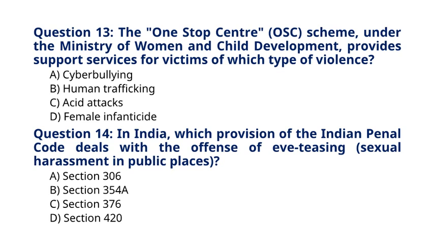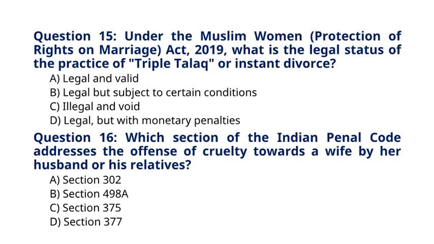Question 14. In India, which provision of the Indian Penal Code deals with the offence of eve-teasing, sexual harassment in public places? A. Section 306. B. Section 354A. C. Section 376. D. Section 420. The correct answer for question 14 is option B. Section 354A.